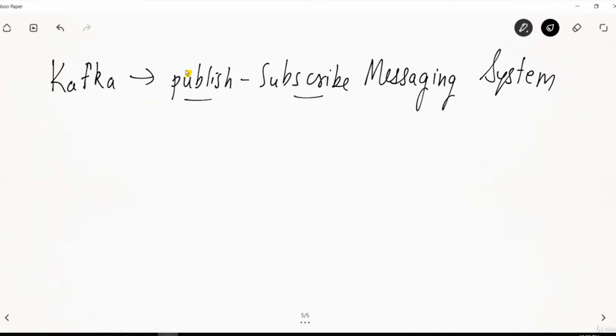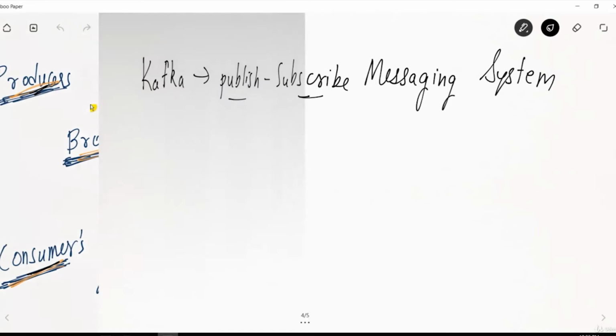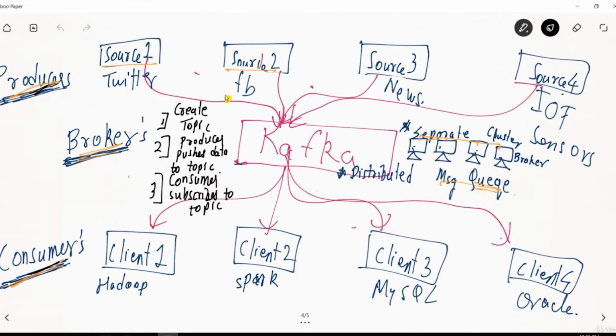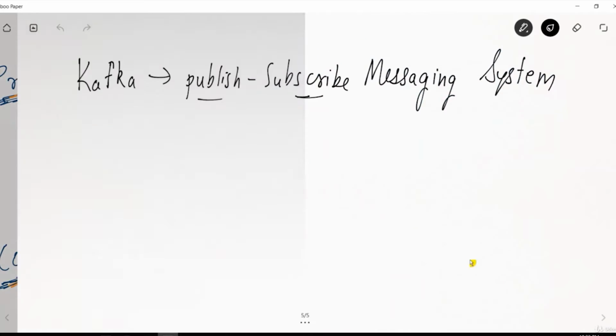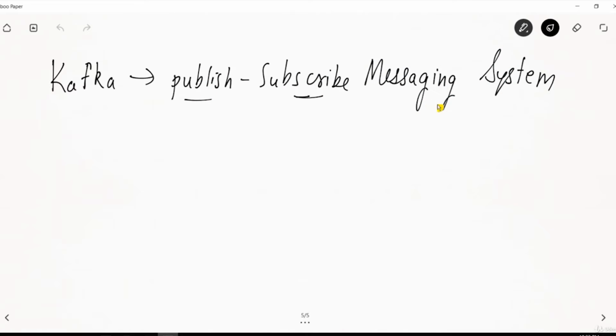That is, the producer will be publishing, and the client or the consumer will be subscribing to that. As we saw in the previous slide, the producer will be publishing the data and the consumer will subscribe to the data. So it is called a publish subscribe messaging system.